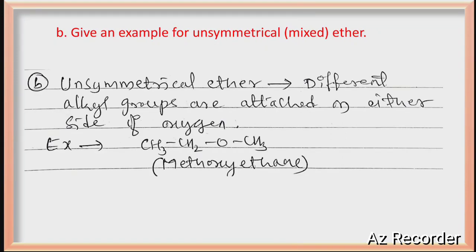Unsymmetrical ether means on either side of the oxygen you will get different alkyl groups. So I have taken here ethyl methyl ether or methoxyethane, that is an example of an unsymmetrical ether. On either side of the oxygen you get different groups, that is called unsymmetrical. If the same groups are there, it is symmetrical. Yes.